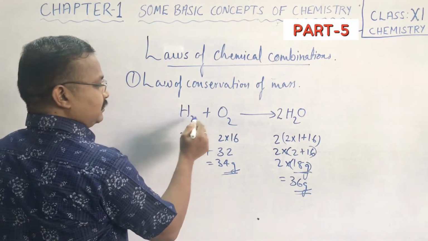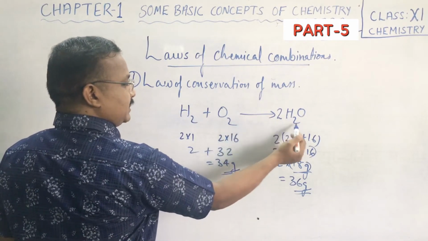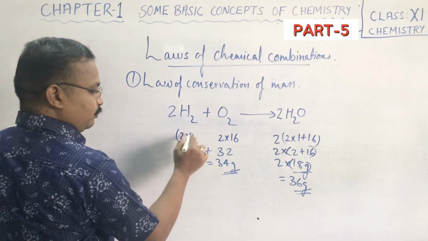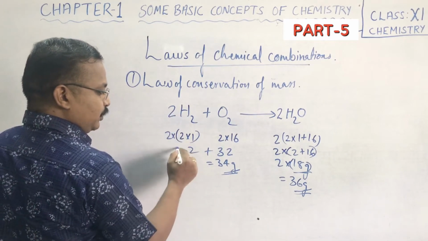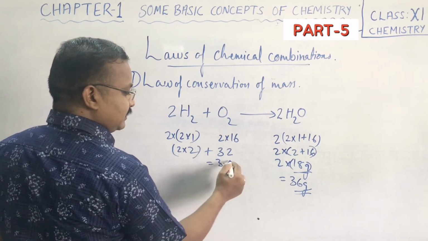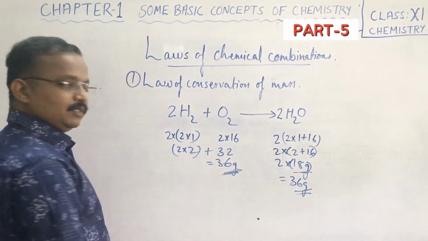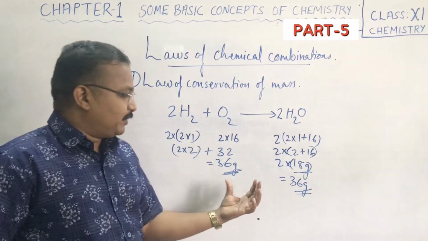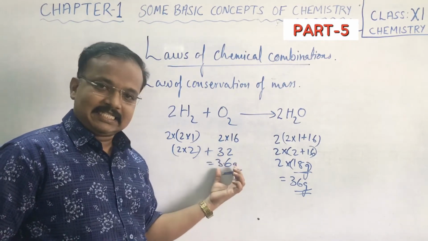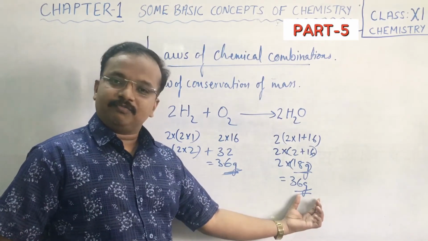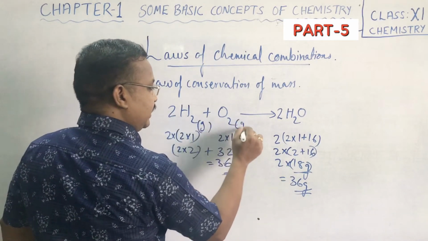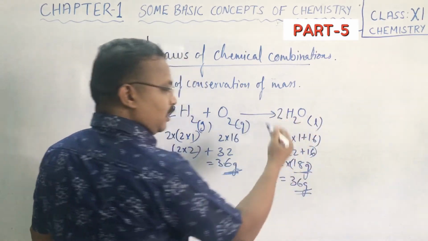So here hydrogen also, because hydrogen became 4, you put 2 over here. 2 2s are 4. So you multiply hydrogen's value into 2. So 2 into 2, 4. 4 plus 32, it comes 36 gram. Isn't it, children? So what you have to understand here, the amount of substance reacted is equal to the amount of product formed, even though these substances, gases, reacted to each other to form liquid.